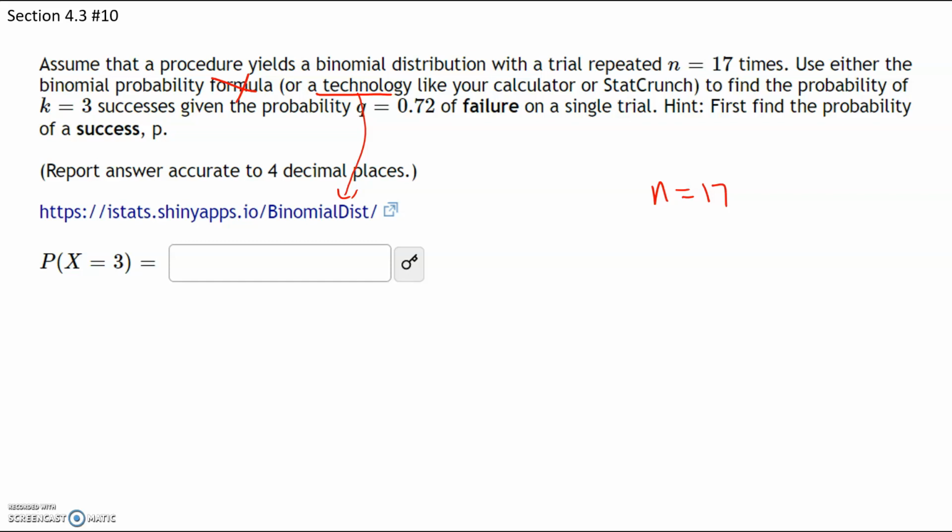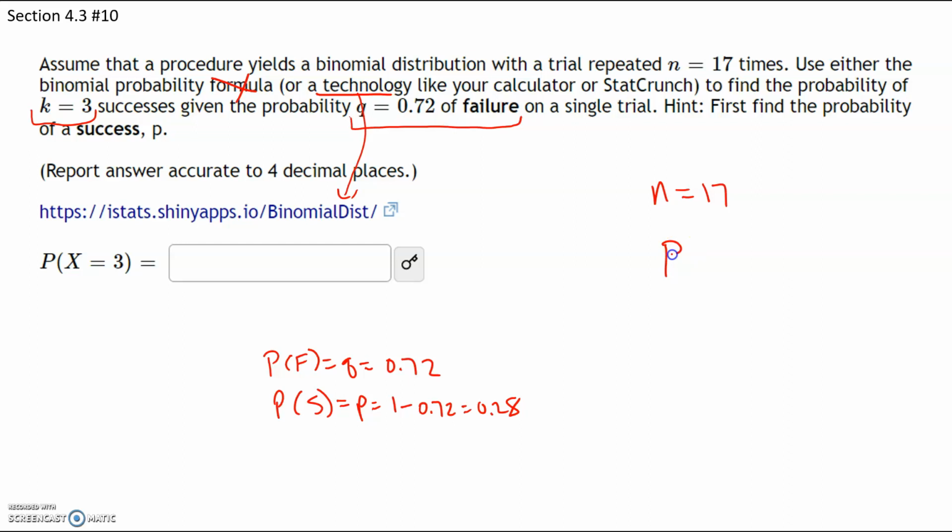So again, this is kind of tricky. Q is the probability of failure. However, we want to know what is the probability of 3 successes. So if the probability of failure, which is Q, is equal to 0.72, then the probability of success, which is P, is going to be 1 minus 0.72, which is going to be 0.28. So you've got to be very careful here. Probability of success is going to be 0.28, not 0.72.